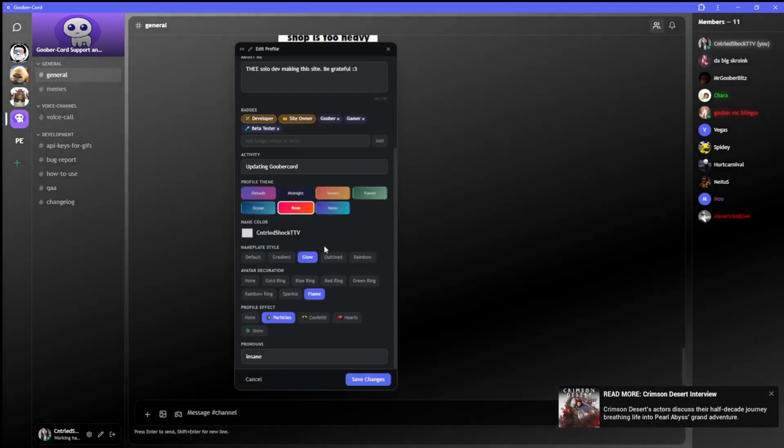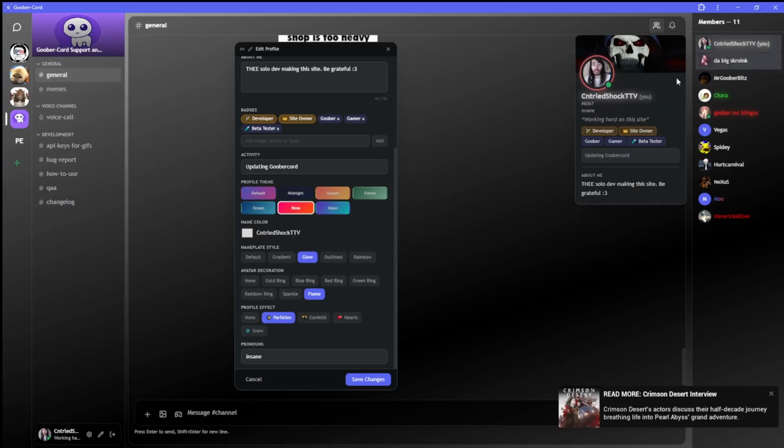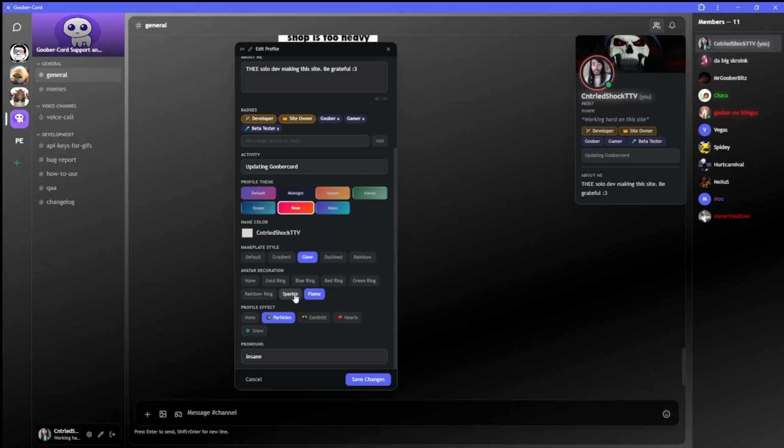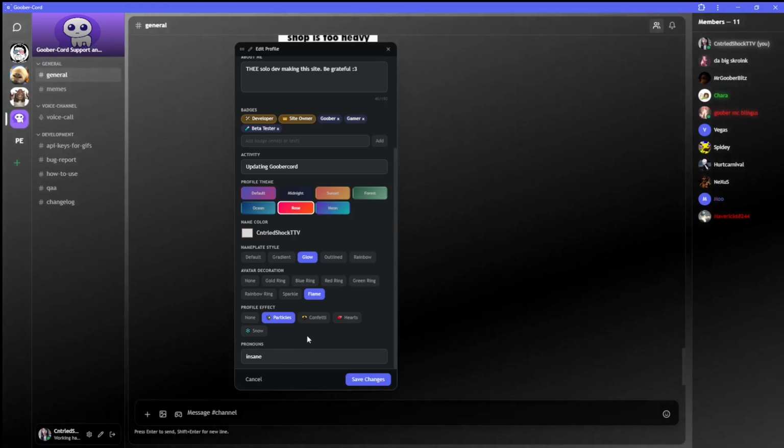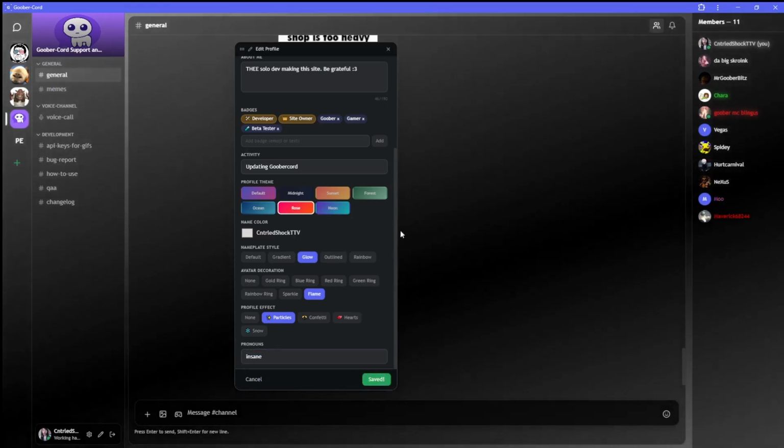Avatar decorations. Currently, I have the flame one, as you can see here. Pretty cool, pretty cool. And then you can just select different ones. And profile effects do not work. That is sad. And then you have your pronouns. Mine's insane because I'm better than Discord because I made this in a week.